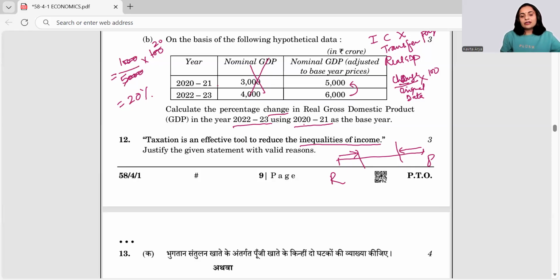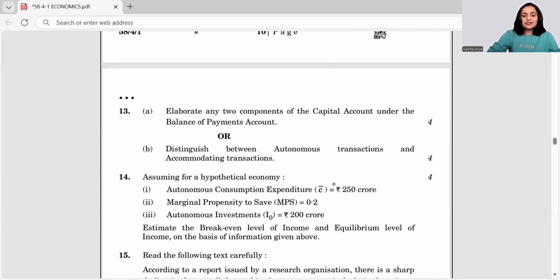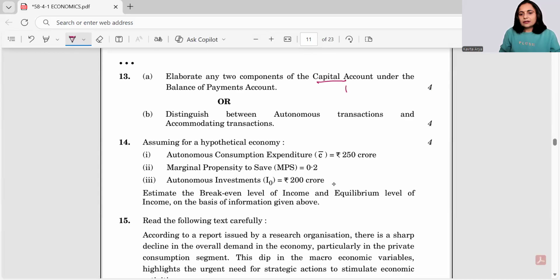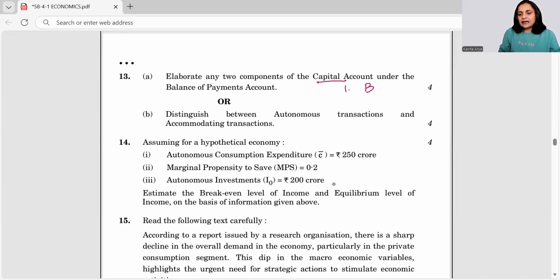And here, whenever we are talking about taxation, we do talk about tax as well as subsidy, the counterpart of taxation, right? Moving ahead, question number 13 says, elaborate any two components of capital account under the balance of payments account. So very easily you can talk about the first, you may say the borrowings and the lendings, right?